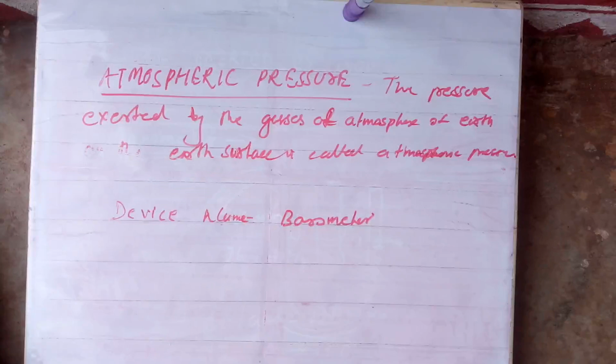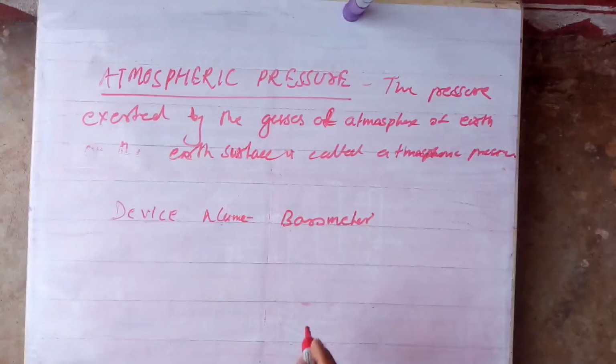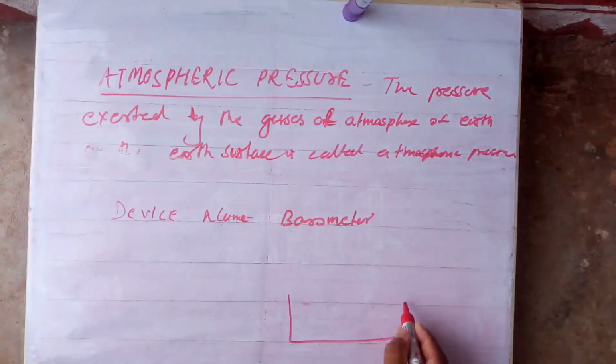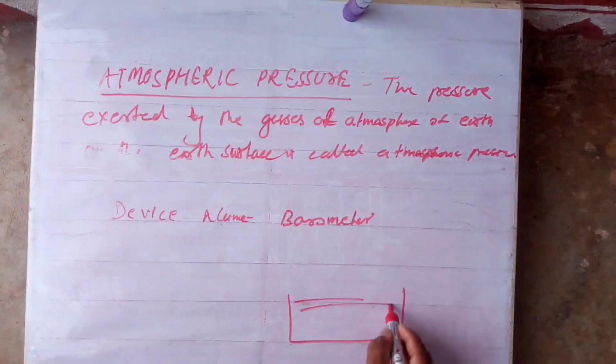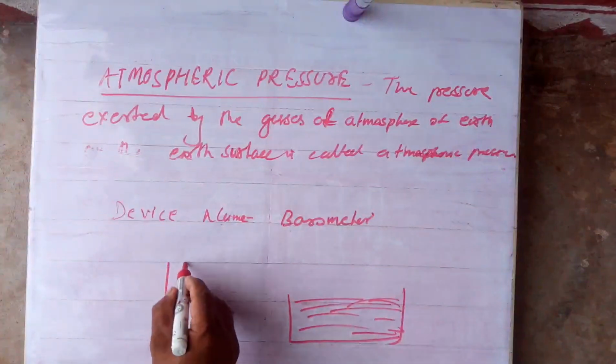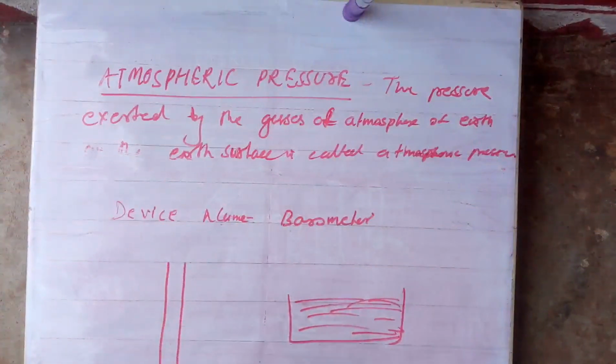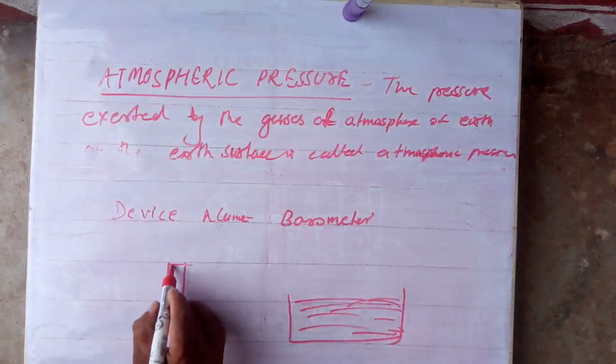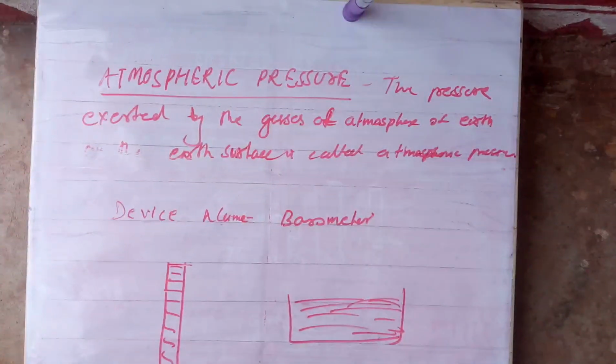Torricelli. Listen, later it was modified in a simpler way, but actually it was prepared like this. Take a glass container filled with mercury. And a 1 meter glass tube, completely filled with mercury only.